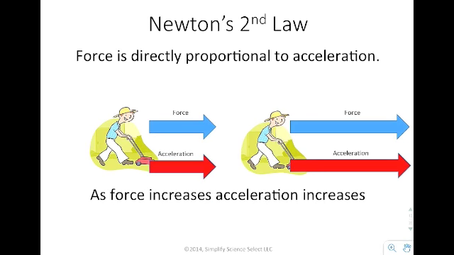So now we come to Newton's second law. The relationship between mass and weight is one example of Newton's second law. Newton's second law says that force is directly proportional to acceleration. So if you double the force that's exerted on an object, you double the acceleration. If you half the force, you half the acceleration. If you multiply the force by 100 million, the acceleration increases by 100 million. So as the force increases, the acceleration increases.